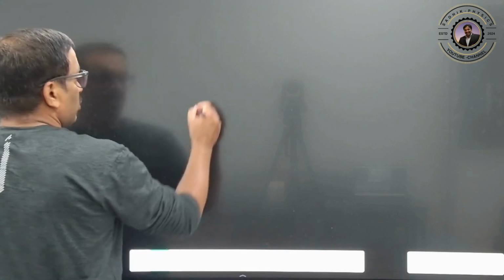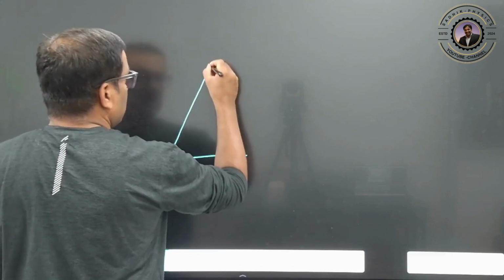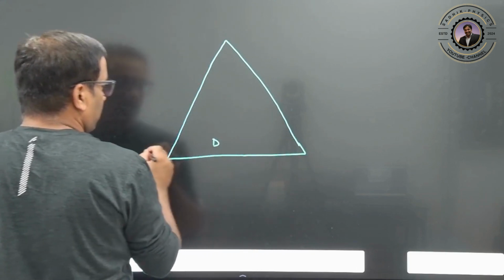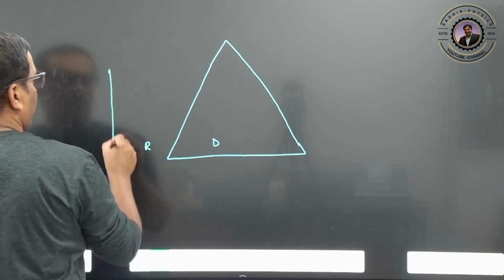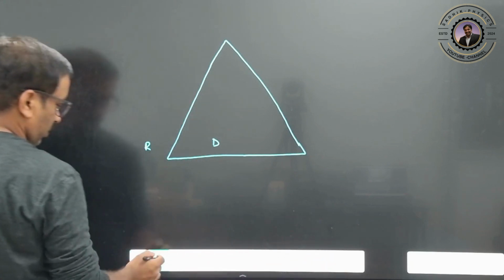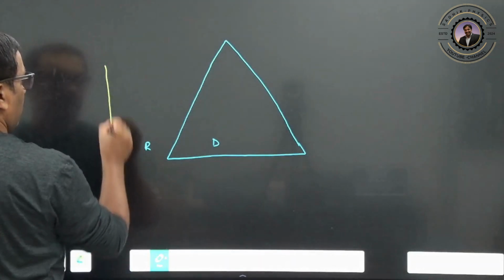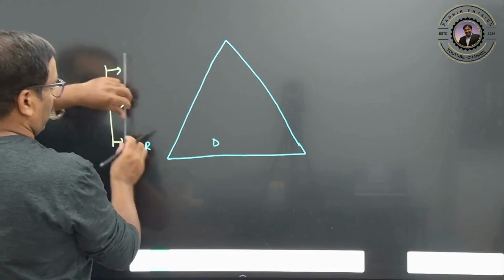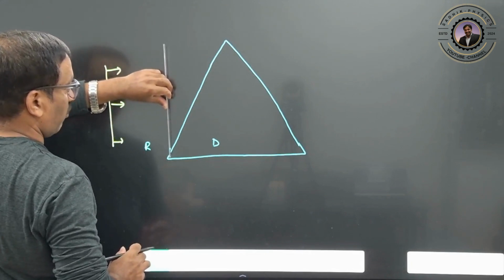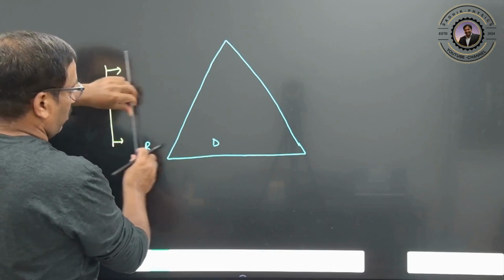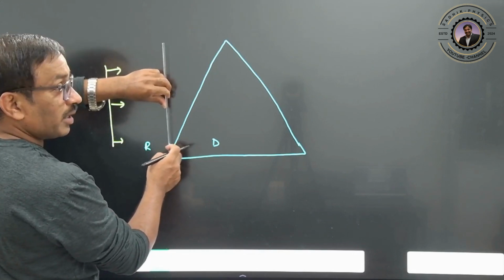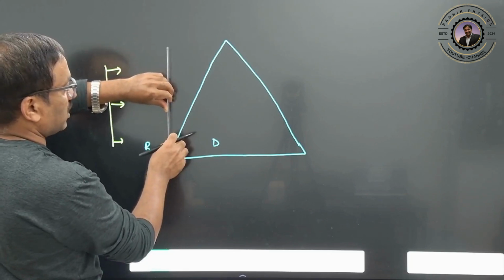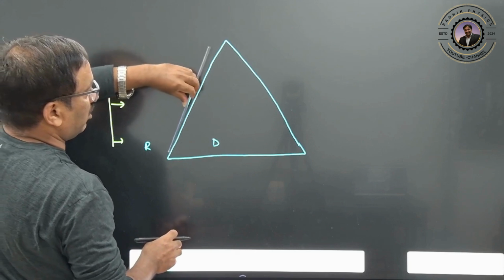Now most important, here there is a prism. This is a denser medium, this is a rarer medium, and a plane wavefront is coming and falling here. Clear? So this plane wavefront is coming and falling. Now what happens? This wavefront is going on hitting onto this one. Which one is hitting now? This part has entered, this part slows down, this part will move faster, then it will bend like this.